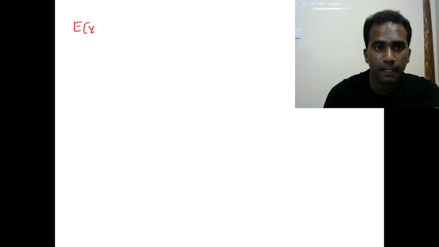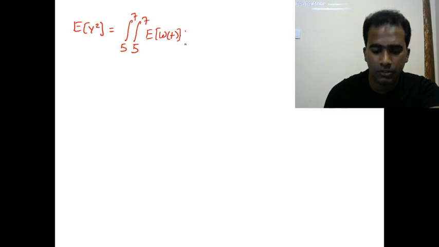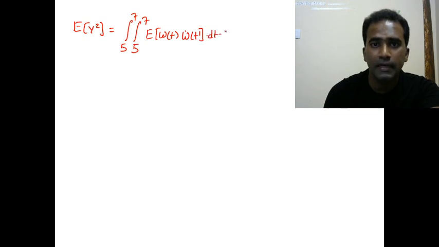Expectation of y square is equal to, earlier we were writing, if you substitute the equation of phi of t and phi of t dash, the limits will change from minus infinity to plus infinity, to 5 to 7. It is expectation of w of t into w of t dash dt dt dash, which can be written as a double integration from 5 to 7.